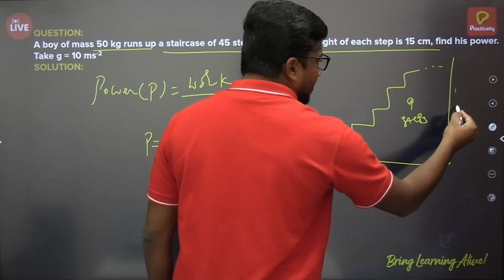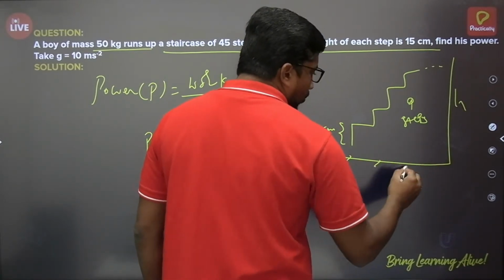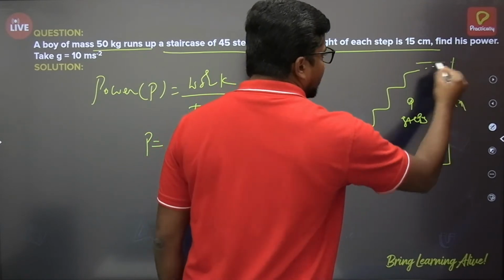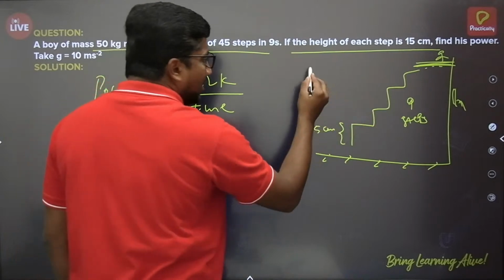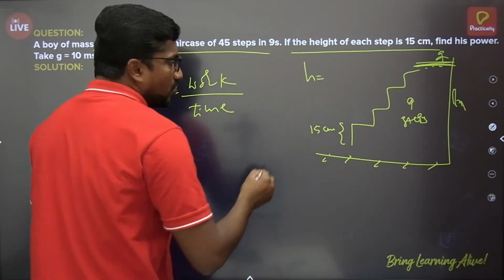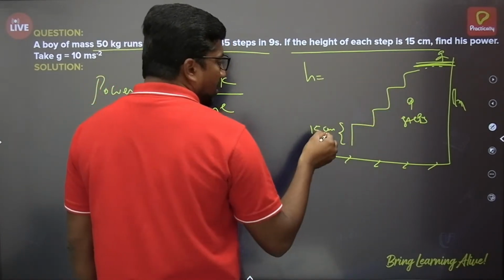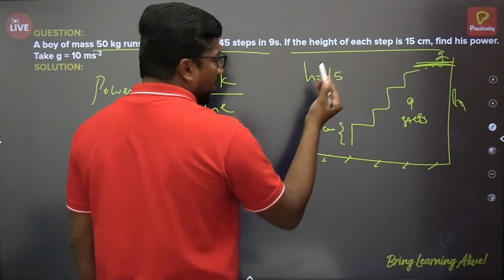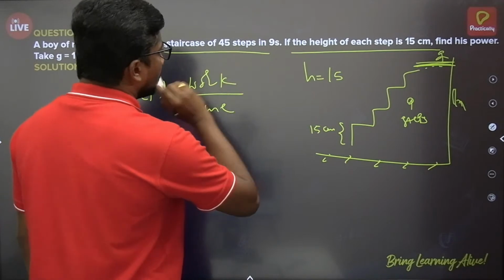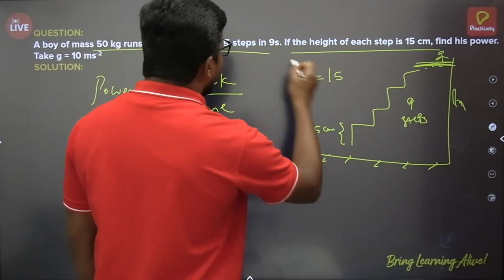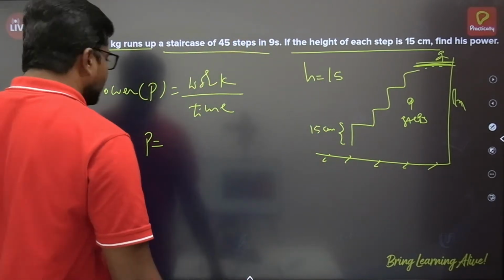So this is the height with respect to the ground. Finally the boy reached this one. So say the boy is there. So height covered by the body is equal to, if each step height is 15 centimeter, number of steps 45, sorry.